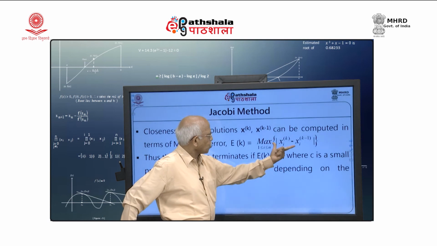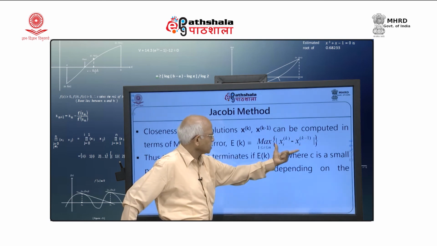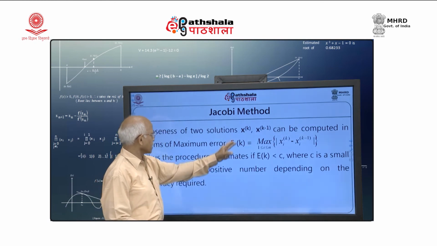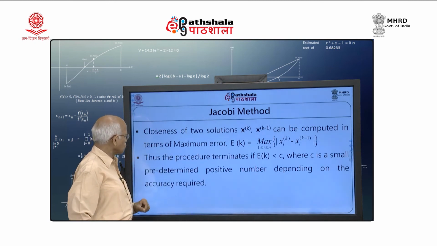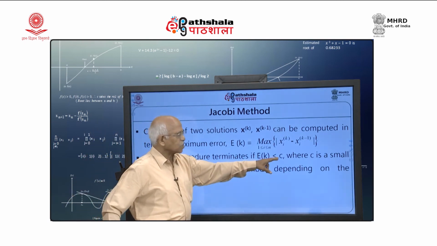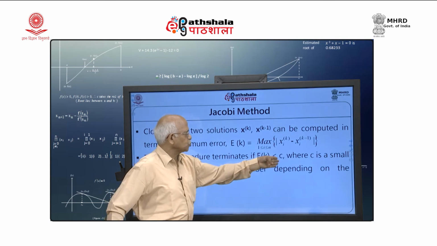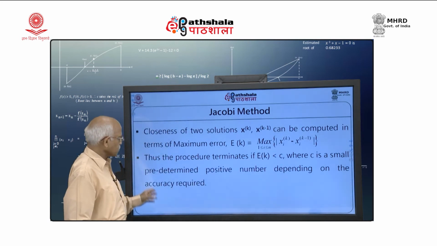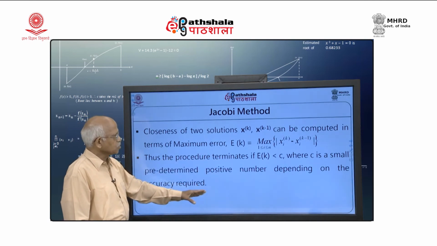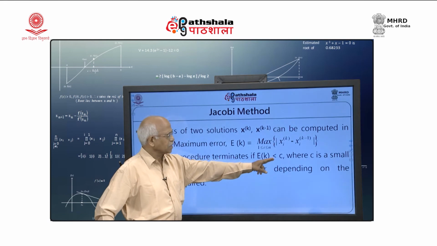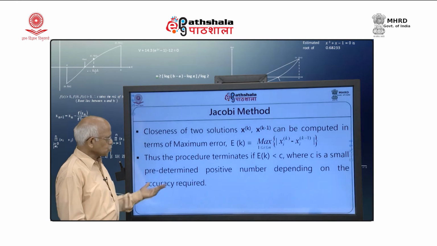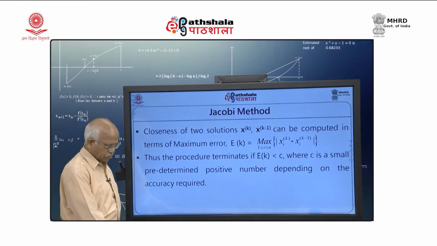So, the maximum of mod x i k minus x i k minus 1. Two successive approximation values I am taking, and that I am going to call the error. So, this maximum error I am trying to determine, and the procedure terminates if my E k is sufficiently small, say a small number I am denoting by epsilon. It is a predetermined positive number depending on the accuracy required. If epsilon is small, my accuracy will be better; if epsilon is a little larger, accuracy will be a little less. So, you can choose epsilon as per your requirement of accuracy.